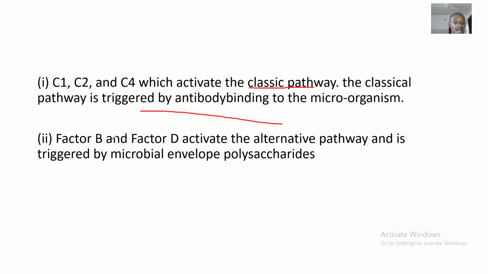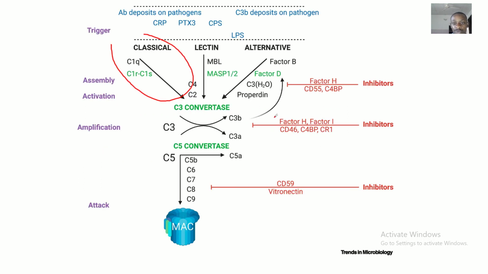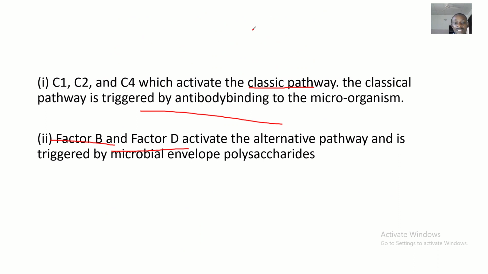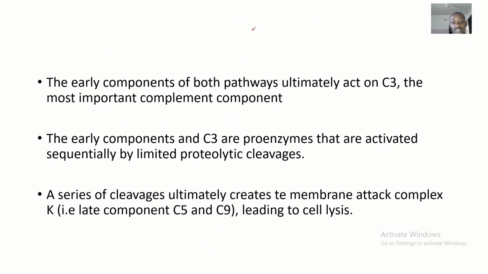How about factor B and factor D? They activate the alternative pathway, and it is triggered by microbial envelope polysaccharides.